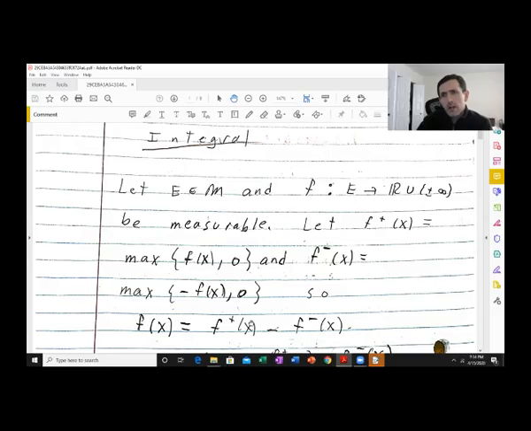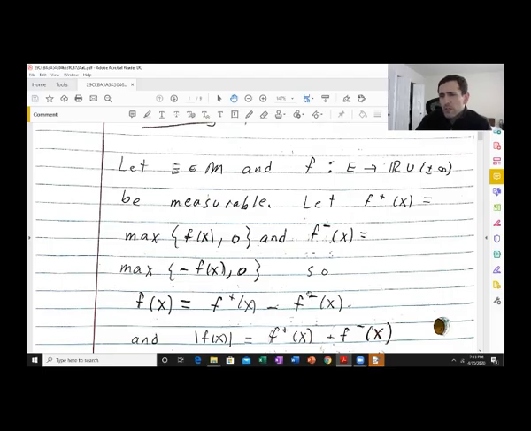You can just check, plug x in and do the two cases when f of x is positive or when f of x is less than or equal to 0. And also, there's no ambiguity here. One of them is always going to be 0. Either f of x is positive or f of x is less than or equal to 0. So you're never going to have infinity minus infinity here. One of them is always 0.